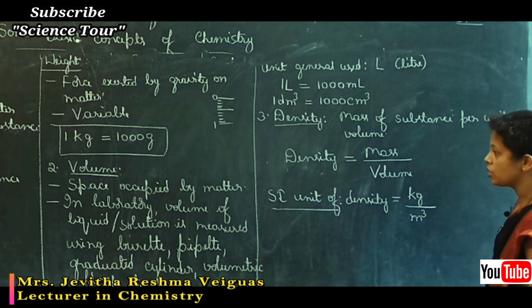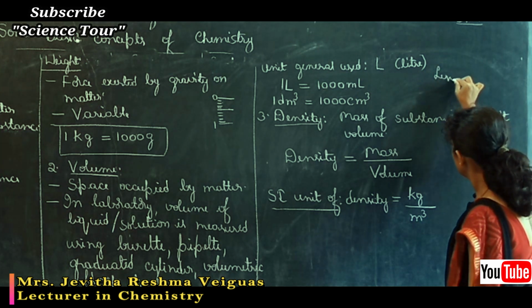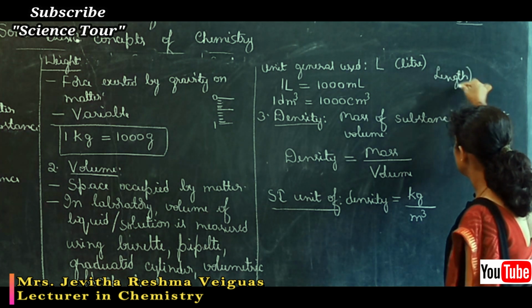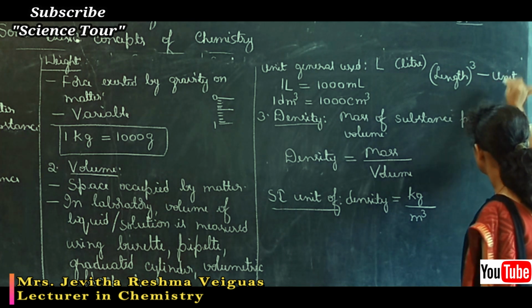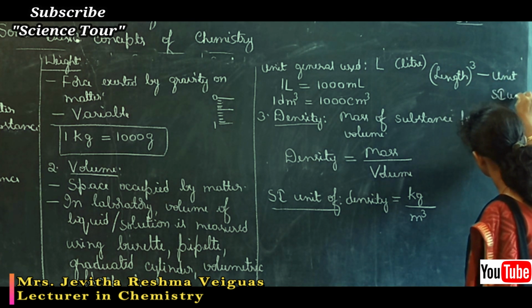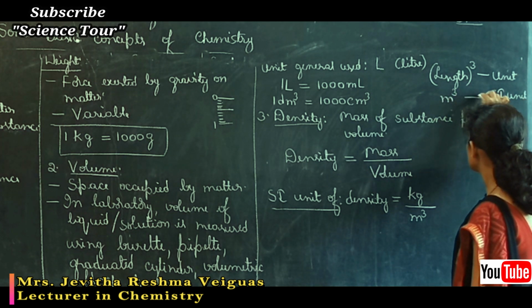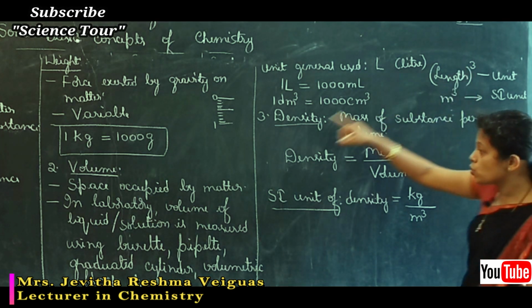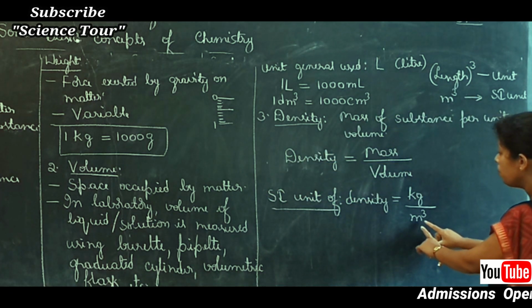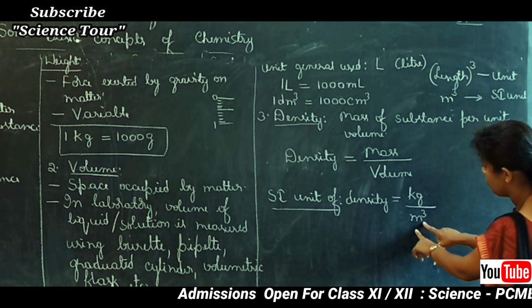I'll tell you why it is meter cube. Length cube is the unit of volume. So the SI unit of volume is meter cube, because meter is the SI unit of length. Length cube is volume, hence meter cube is the volume unit in SI units.